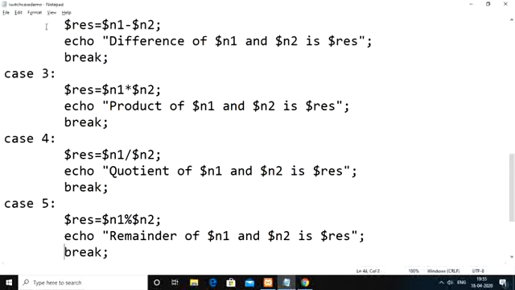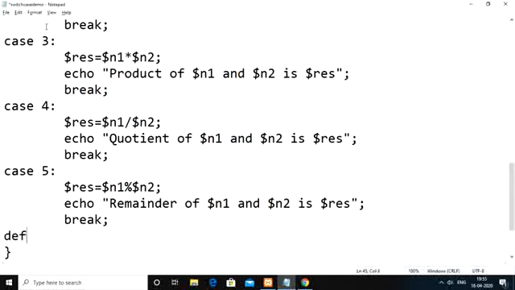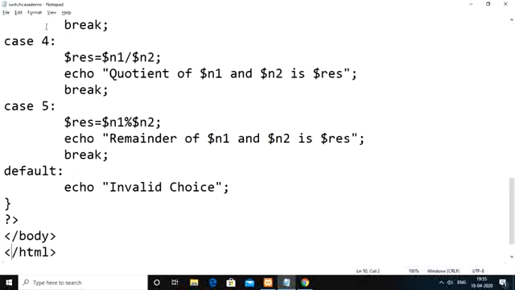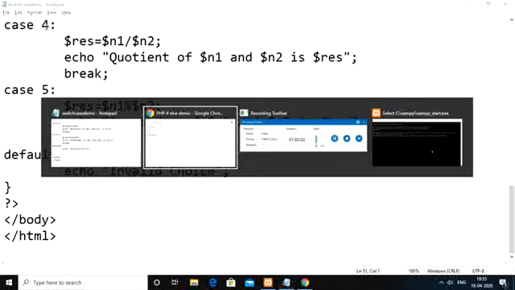Okay, so after that, when instead of the values 1 to 5, the user has entered some other value, let us say 6, 7, 8 like that, in that case you have to display invalid choice. Okay, so that is your PHP script code for demonstrating the switch case demo.